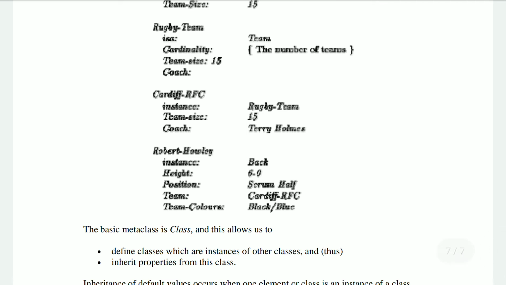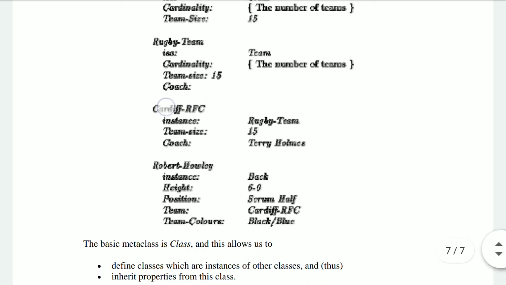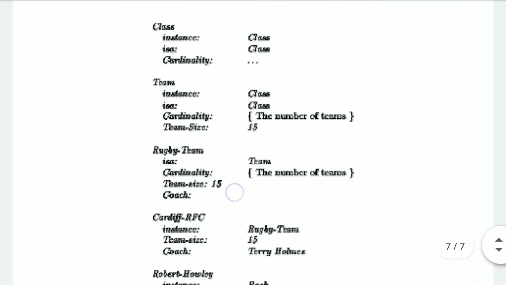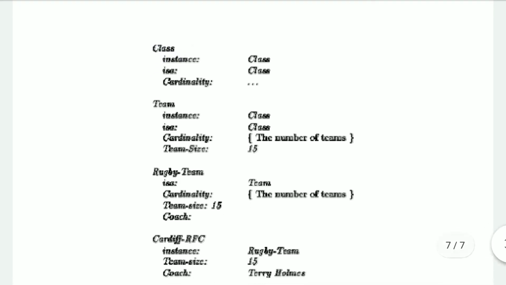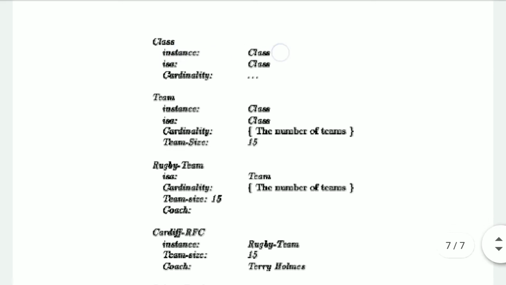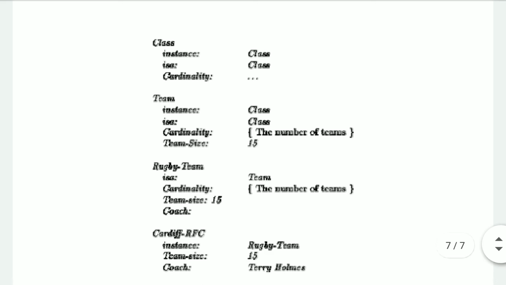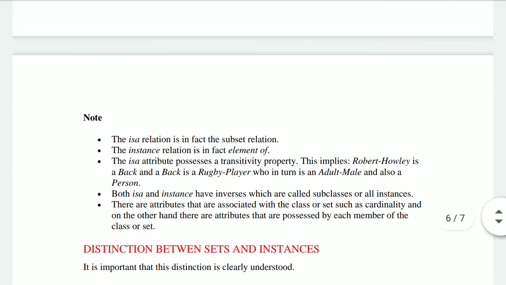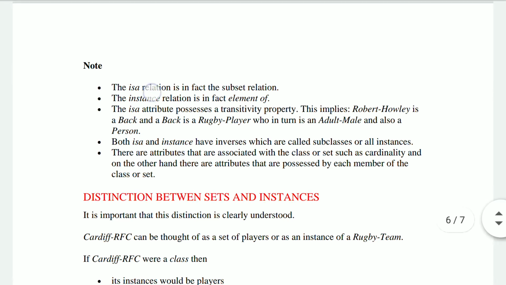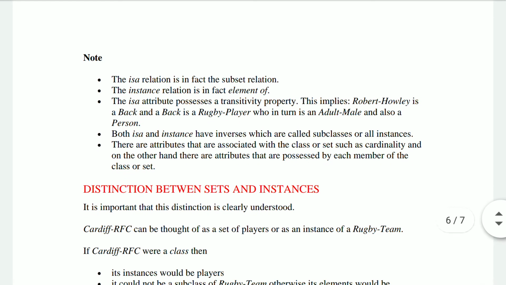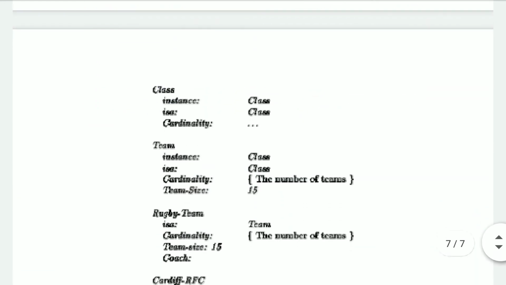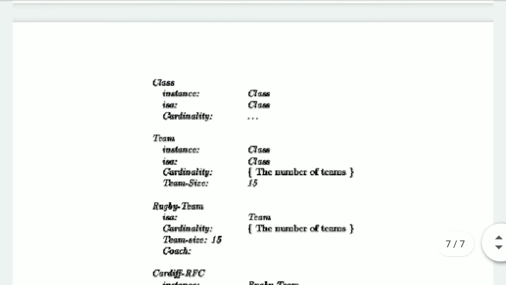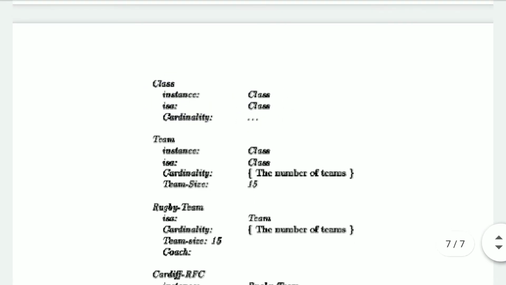We have a team called Cardiff RFC, right? We will not go to that part initially. Let's see here, class. We have defined a class. Class has an instance of class and an is-a of class. That means class is a subset of class and class is an instance of class, that means class is an element of class, and a subset of class whose cardinality is not required or not defined.